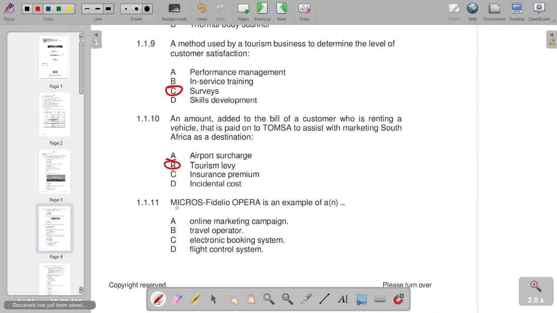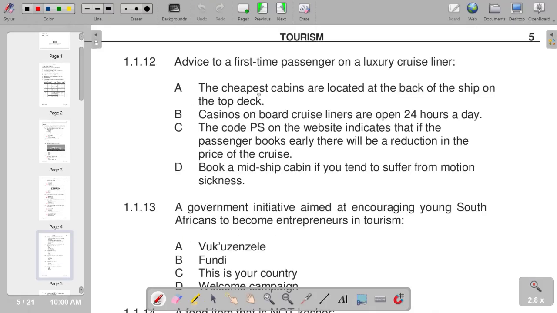Number 11, Micros Fidelio Opera is an example of an electronic booking system. We move on to the next question. Advice to a first-time passenger on a luxury cruise liner is to book a mid-ship cabin if you tend to suffer from motion sickness.